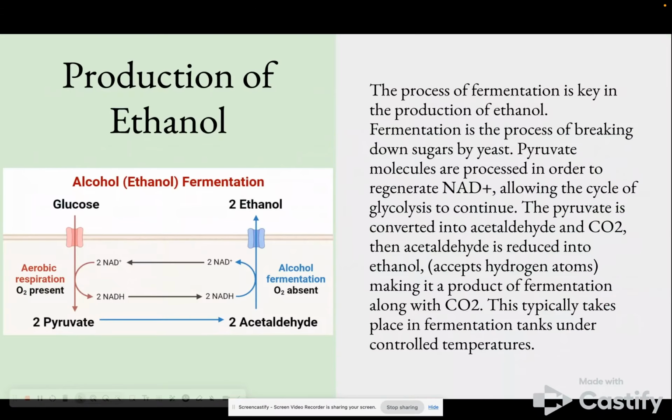The process of fermentation is key when producing ethanol. Fermentation is the process of breaking down sugars by yeast. Pyruvate molecules are processed in order to regenerate NAD+, allowing the cycle of glycolysis to continue. Acetaldehyde is reduced into ethanol, and this makes ethanol and CO2 products of fermentation, which take place in fermentation tanks under controlled temperatures.